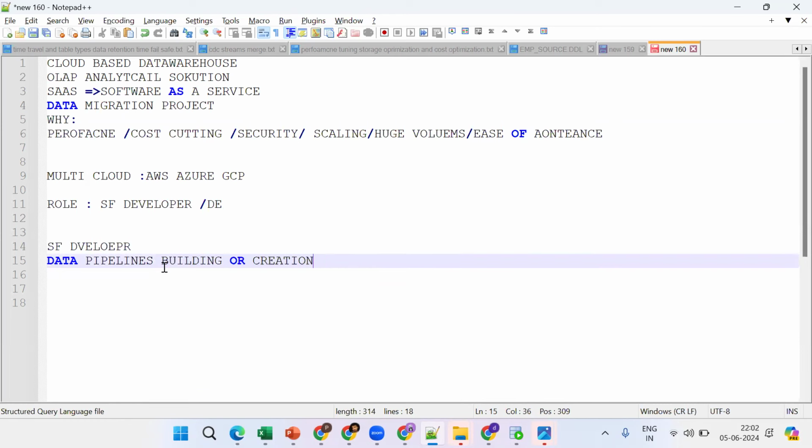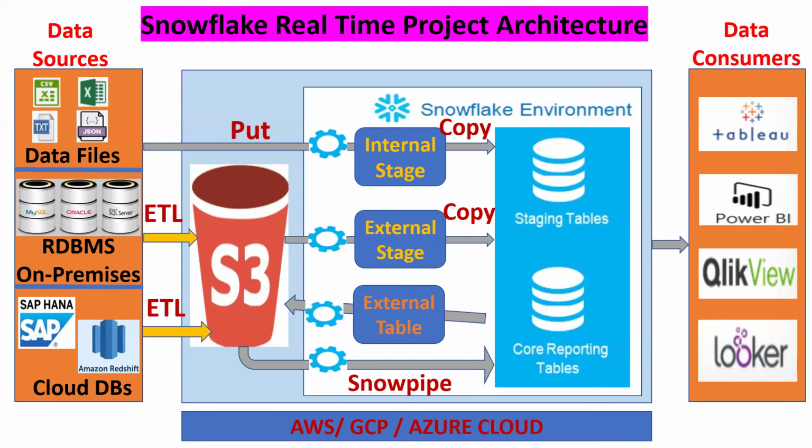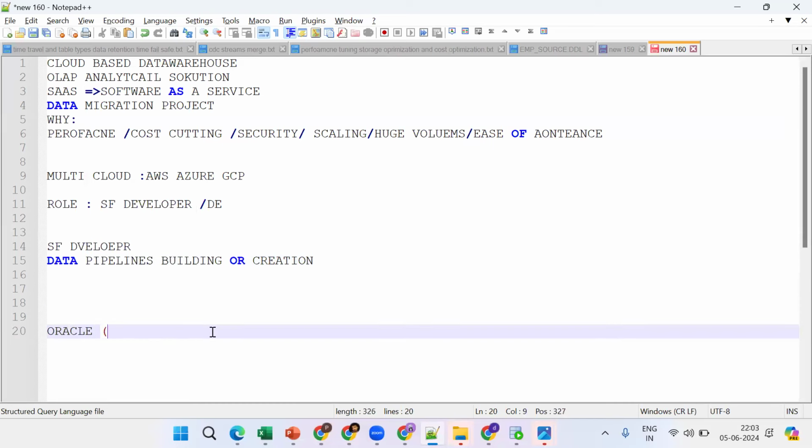Is there any other job we'll work on? Tell me. See what happened. We created data pipelines. Now we should do the validation. Suppose in an Oracle table there are 100 records. Now with the help of the data pipeline, I bring it into a Snowflake table. Now here 90 records are there. Should I just leave it as it is? Tell me what you should do.